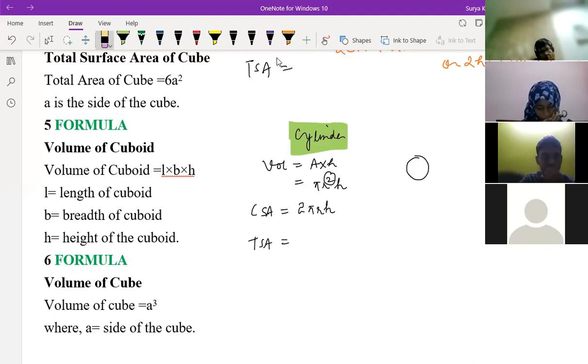Next is TSA. What is TSA for this? So this is your cylinder. What is CSA? What is TSA? Tell me fast. Tell, Sai Ritvik.